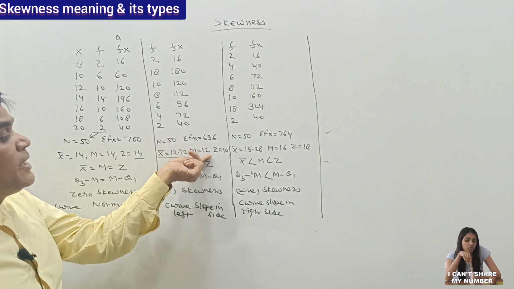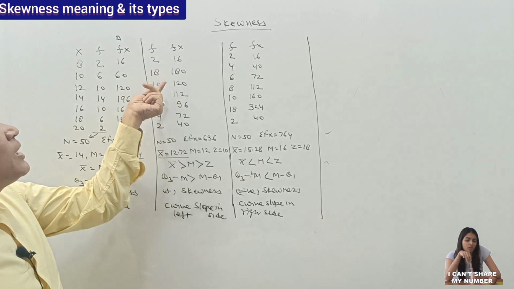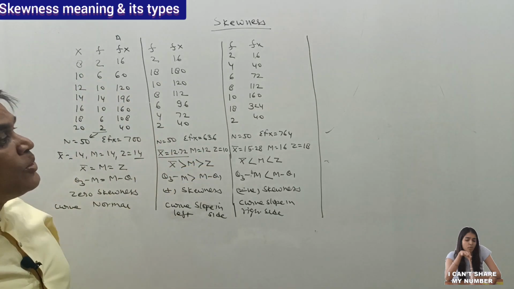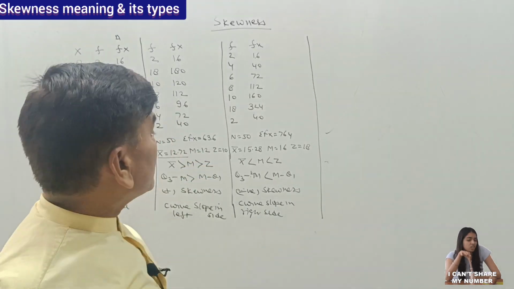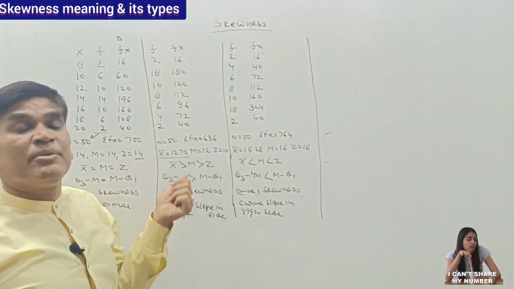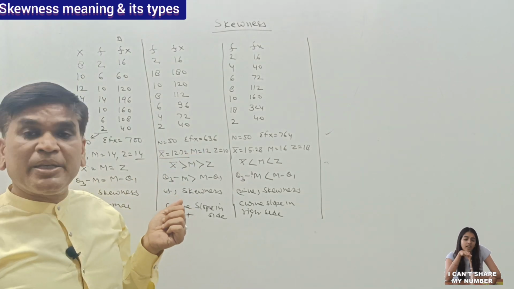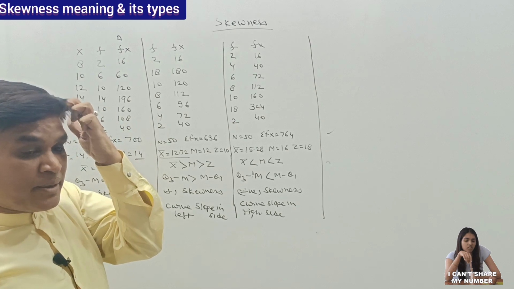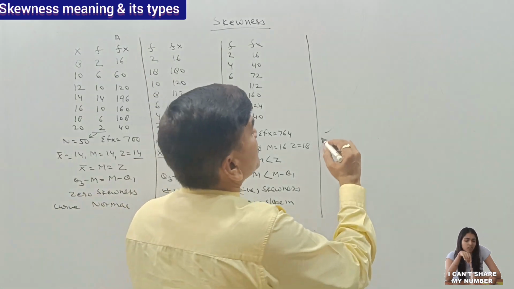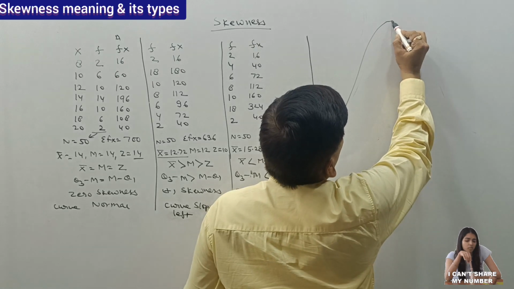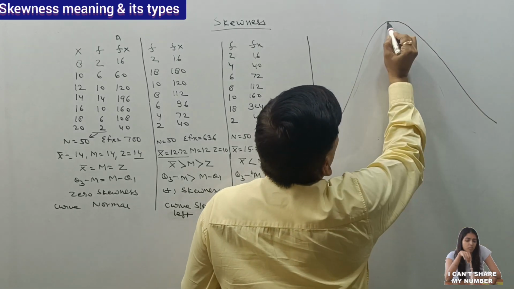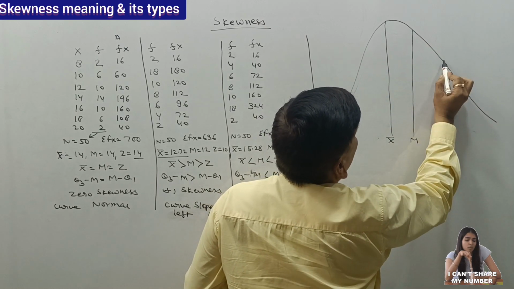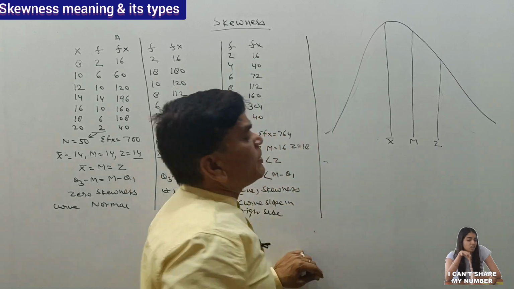If we calculate the median, it will be 12. If we calculate the mode, the highest frequency is 18, so the mode will be 10. So in such a case, the value of x bar is higher than the median, because x bar is 12.72, the median is 12, and the mode is 10. So we have some positive skewness here. It means our curve first rises high, then decreases. The value of x bar will be high, the median will be less than x bar, and the mode will be less than the median.